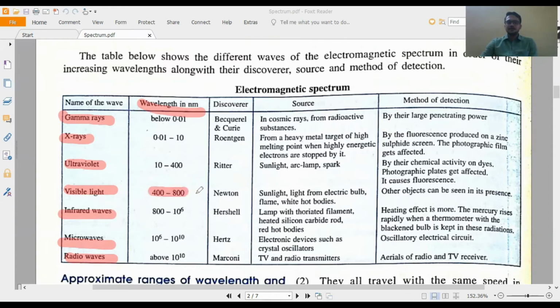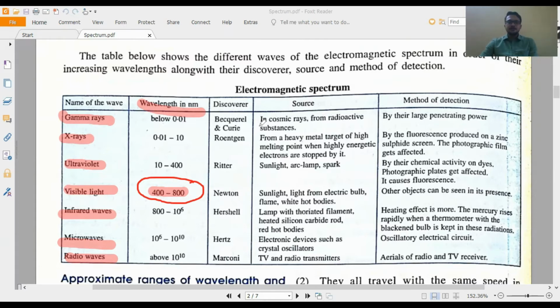Suppose a question is given: whose wavelength among the following is greater than 400 nanometer? If you keep in mind at least the visible one, then I hope you can mark the correct option in the proper way. No need to remember all the wavelengths, that is difficult, but try to remember the visible light wavelength range, 400 nanometer to 800 nanometer.